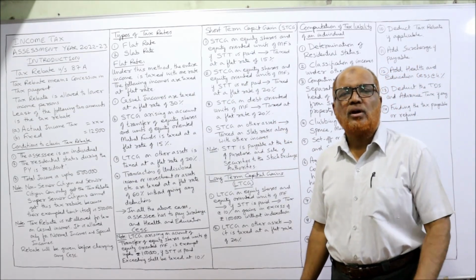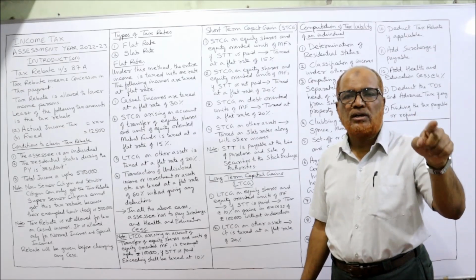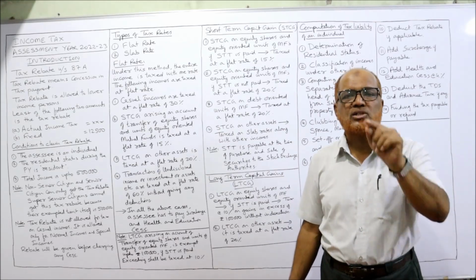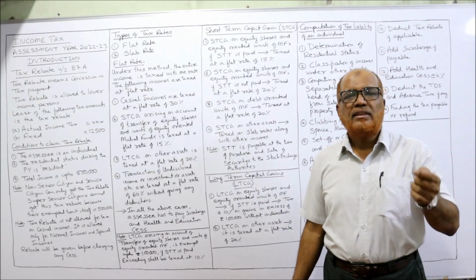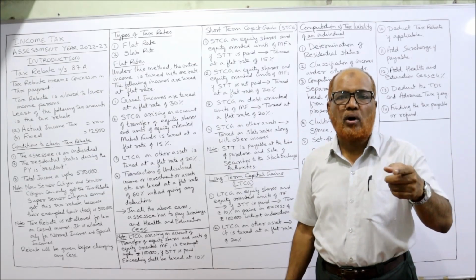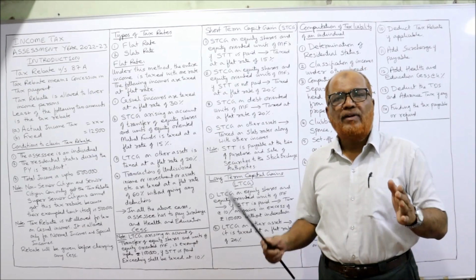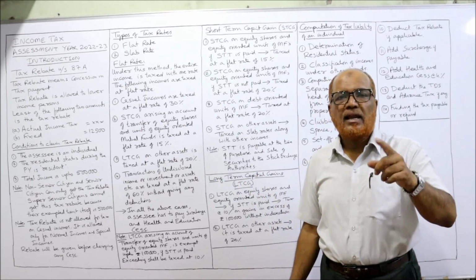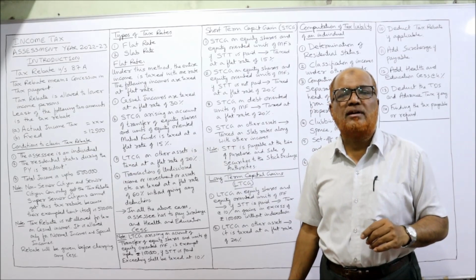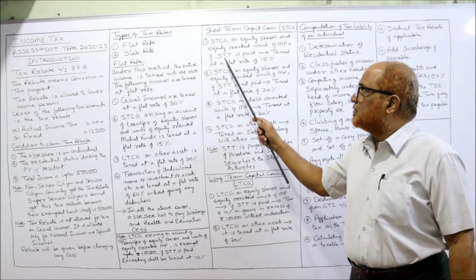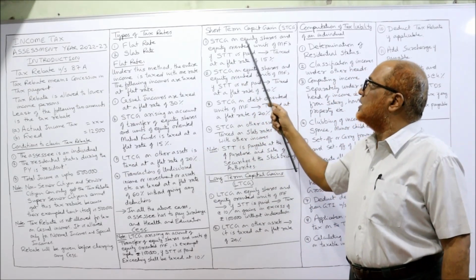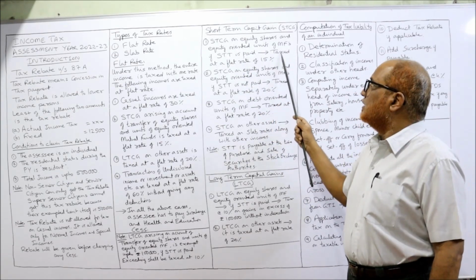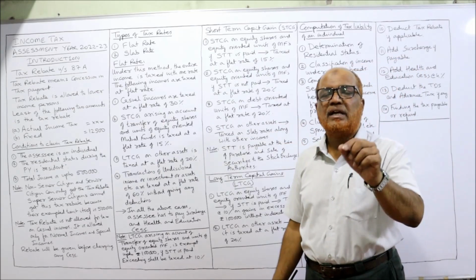STT stands for Securities Transaction Tax. This is the tax paid to exchange authorities when shares are sold or bought in a stock exchange. Whenever securities are bought and sold in a stock exchange, the buyer and seller have to pay STT. So short-term capital gain on equity shares and equity-oriented units of mutual fund, if STT is paid, is taxed at a flat rate of 15%.